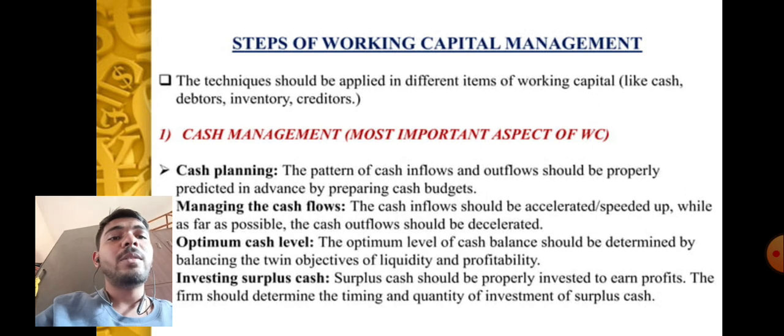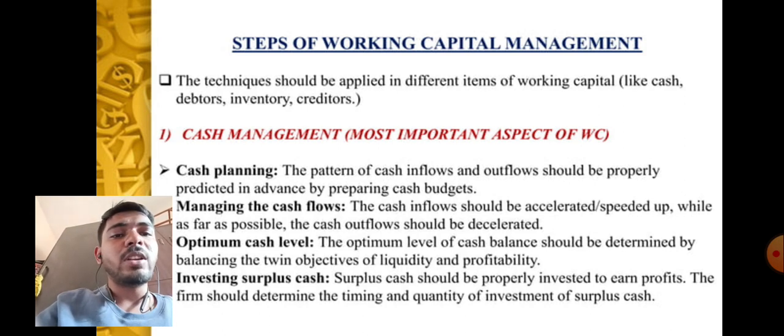Cash management is the most important aspect of working capital. Cash planning: the pattern of cash inflow and outflow should be properly predicted in advance by preparing a cash budget. Managing the cash flow: the cash inflow should be accelerated, sped up, while as far as possible the cash outflow should be decelerated. Optimum cash level: the optimum cash balance should be determined by balancing the twin objectives of liquidity and profitability. Investing surplus cash: it should be properly invested to earn profit. The firm should determine the timing and quantity of investment of surplus cash.